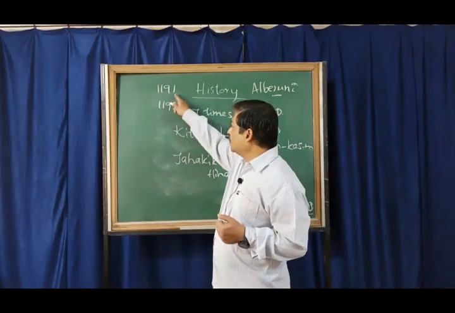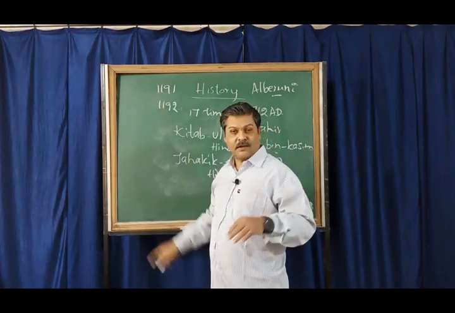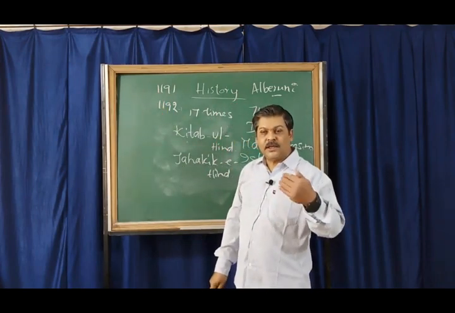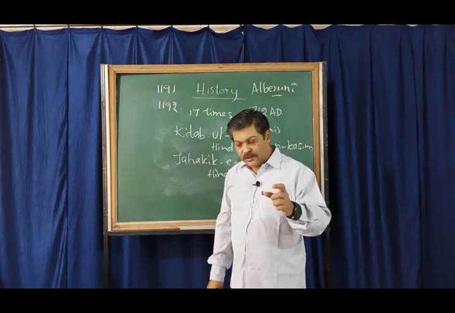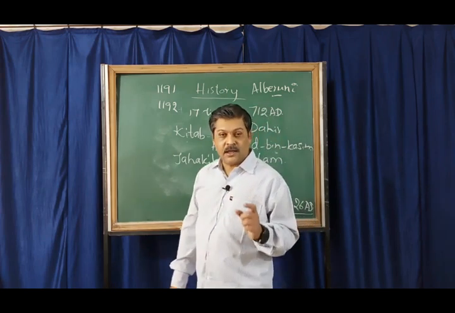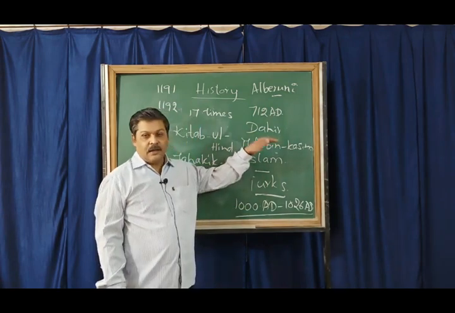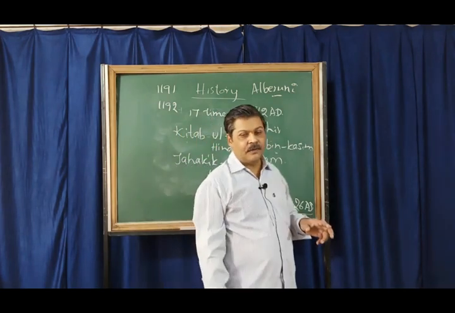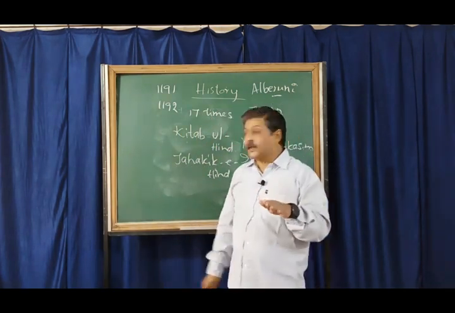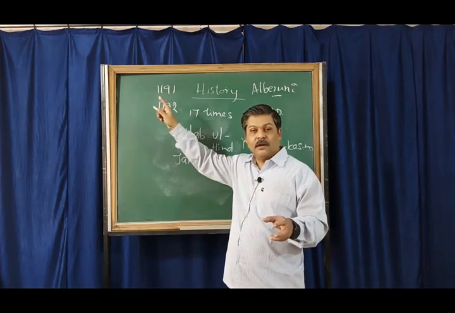However, the first attempt, in 1191, was a failure. He was defeated in the first battle of Tarain. Tarain is a place in Haryana state. He was defeated at Tarain by the Rajput king Prithviraj Chauhan. So the first invasion was a failure.